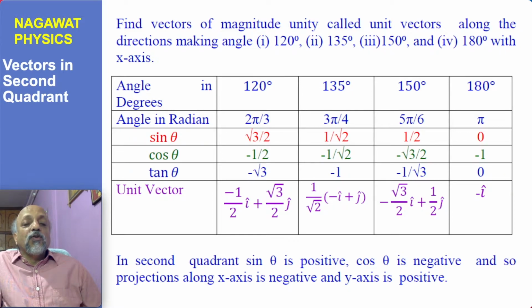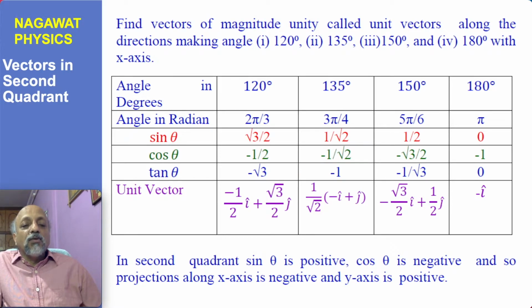So when we use cos theta i plus sin theta j to express the unit vector, we know that in this case the y component would be positive, but the x component would be negative. This is quite visible in the second quadrant. When you draw the diagram, it involves the negative x direction, so the x coordinate is negative and the y coordinate has positive values. So the unit vector in the second quadrant at a 120-degree angle with the x-axis will be written as minus half i plus root 3 by 2 j.